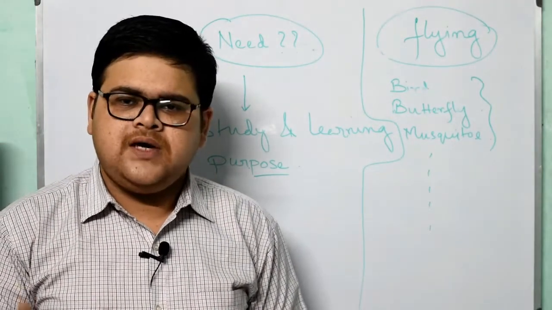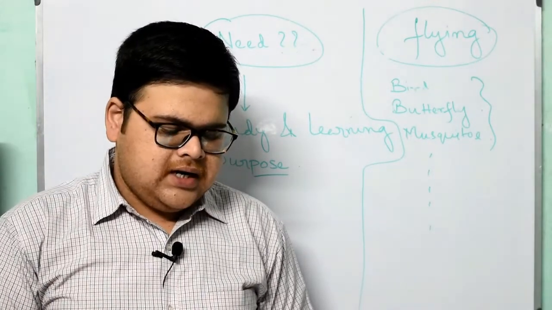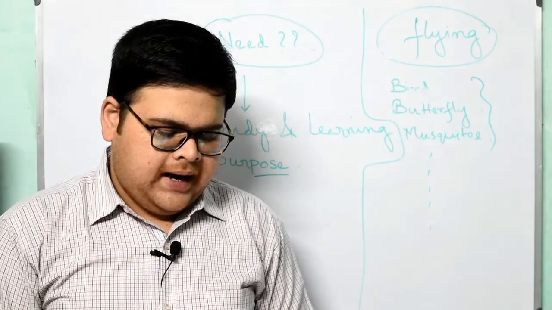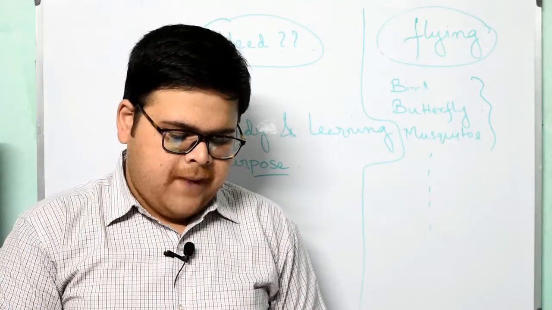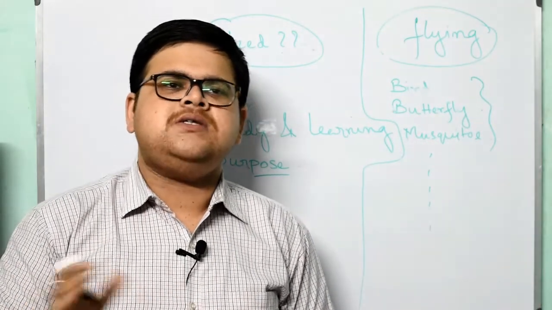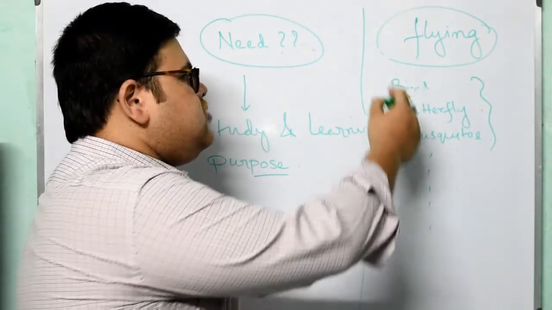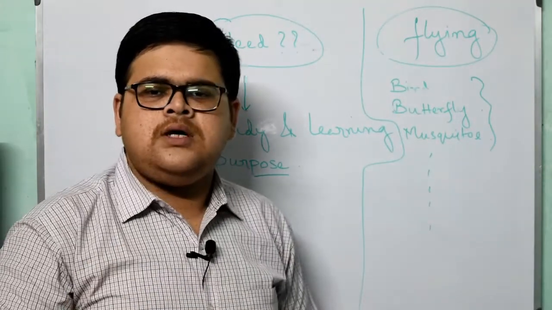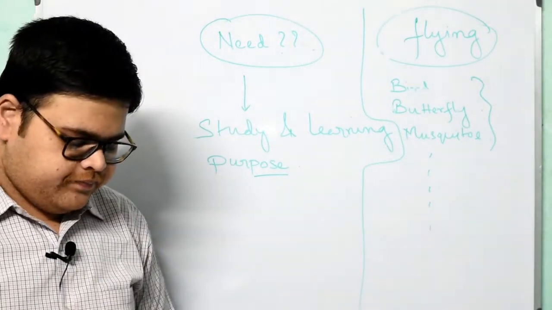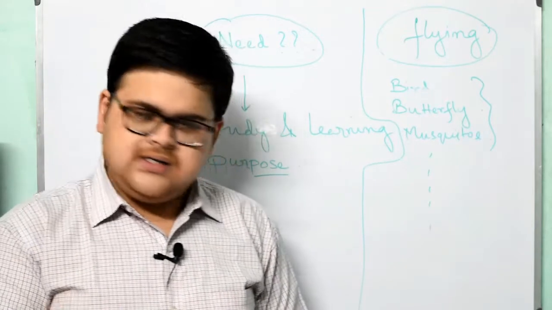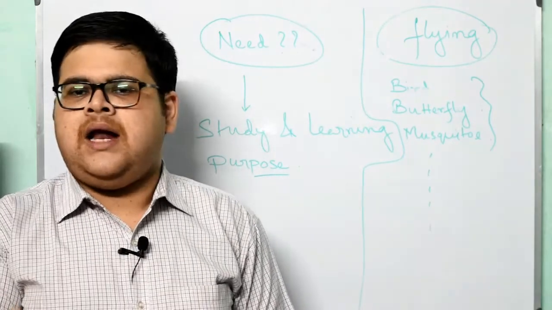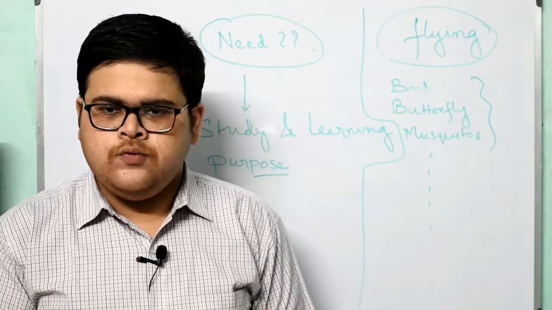Now what is the need for classification? As I have already told you, consider the vast number of plants and animals you come across in your life. If you look at it as a scientist, you will notice a pattern of similarities and dissimilarities among them. For similarities, all of them can fly. For dissimilarities, they cannot fly. For example, all plants are green and stationary and all animals are mobile, that is, they can move, right?